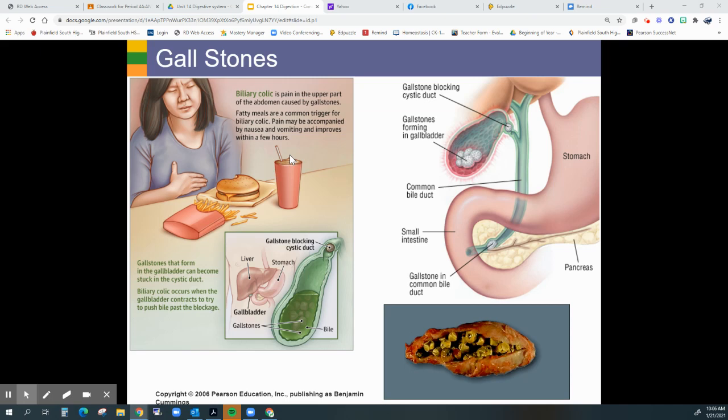Okay. Next one we can have is gallstones. We talked a little bit about these when we spoke about the bladder or about the liver itself. Gallstones are caused because of a buildup of bile in the gallbladder. Usually people find out that they have gallstones when they eat really fatty meals, because then the gallbladder tries to contract, and then the stone itself actually gets stuck in the cystic duct leading to the small intestine. Again, sometimes these can be ultrasounded and broken up, but most often they actually have to go in and either simply remove the gallbladder itself, or try to remove those stones from there. But again, the piping and tubing from there is really small, so it's hard to do that.